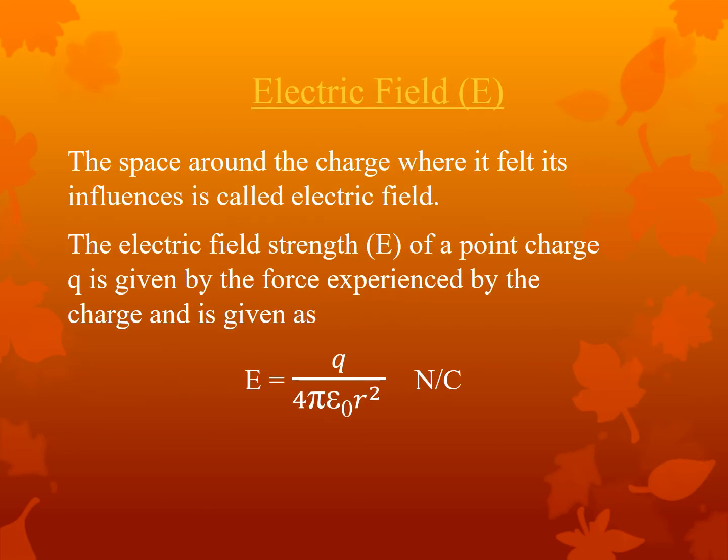The next important, we have to know some basic definitions. First one is electric field. It is denoted by the capital letter E. We define electric field as the space around the charge where its influence is felt. The electric field strength E of a point charge q is given by the force experienced by the charge, and the formula is E equal to q by 4 pi epsilon naught r square, Newton per Coulomb.